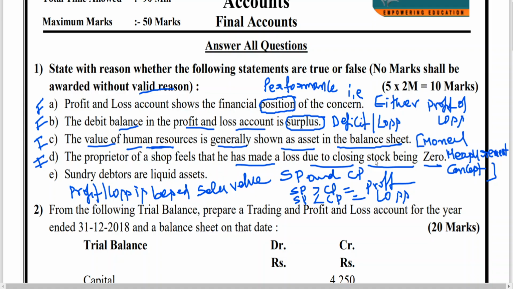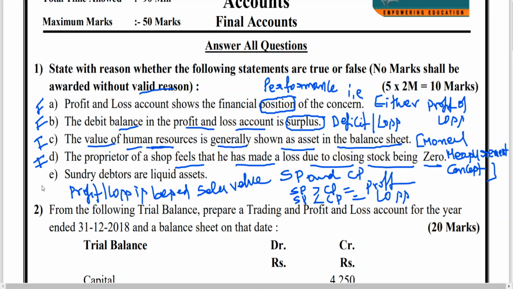Then, not closing stock being zero means business is doing well. There is a good demand for your product in the market. Whatever stock was available, the entire stock has been sold away. So this statement is also false. The proprietor should not feel bad. He should feel happy. There is a good demand for his product in the market.